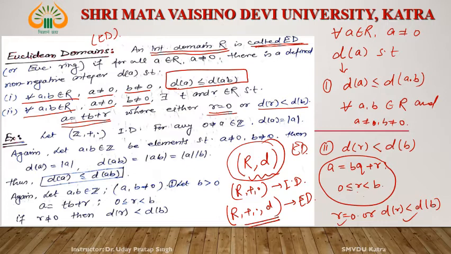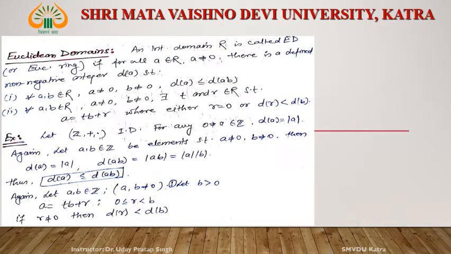Okay, so let us see one example. We know that (Z, plus, dot), the set of integers with respect to addition and multiplication, is an integral domain. If it is an integral domain, then we have to show that it is an ED.